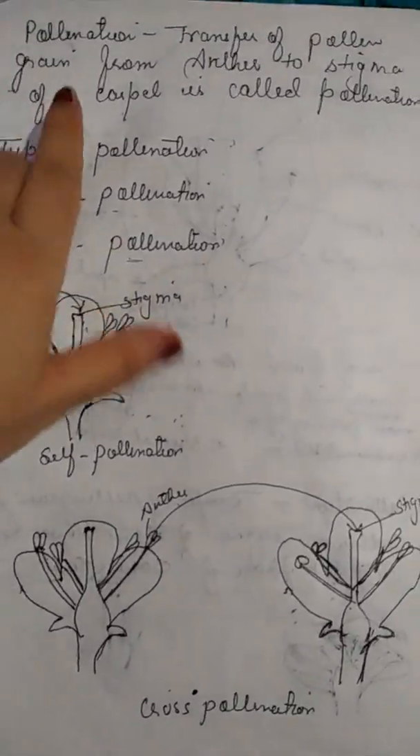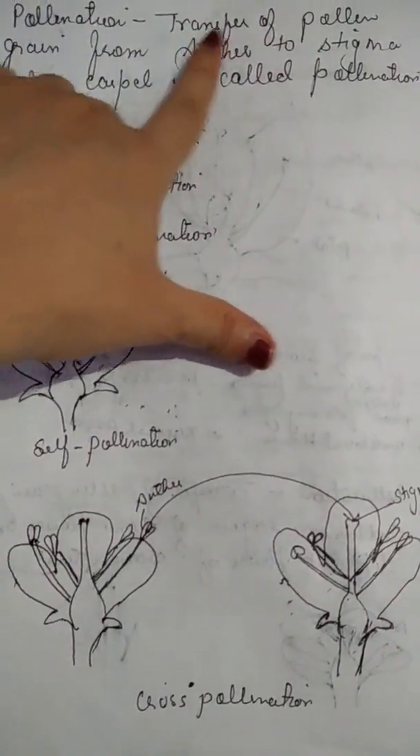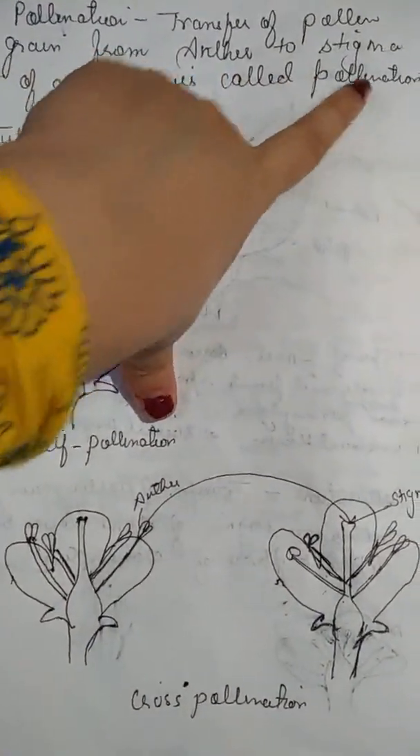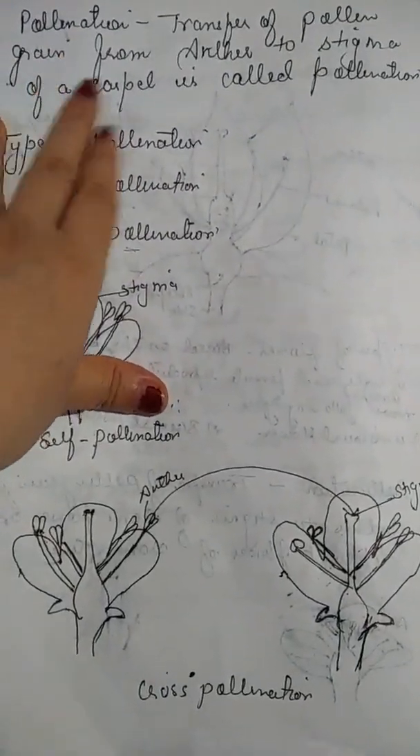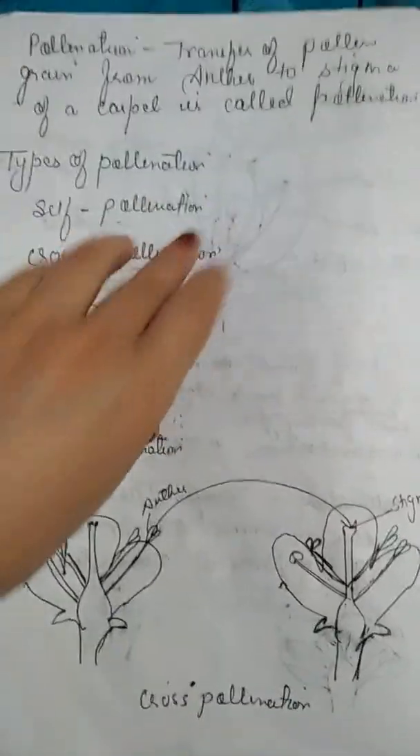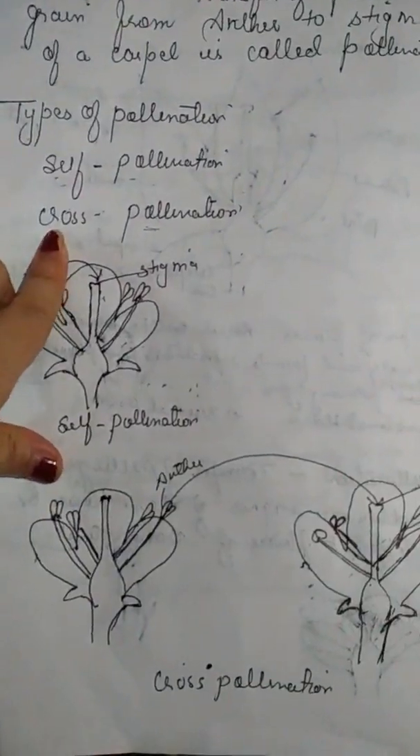So class 6, our next topic is pollination. And what is pollination? Pollination is the transfer of pollen grains from anther to stigma of a carpel. Transfer of pollen grains from anther to stigma of a carpel is called pollination. Now there are two types of pollination: self-pollination and cross-pollination.